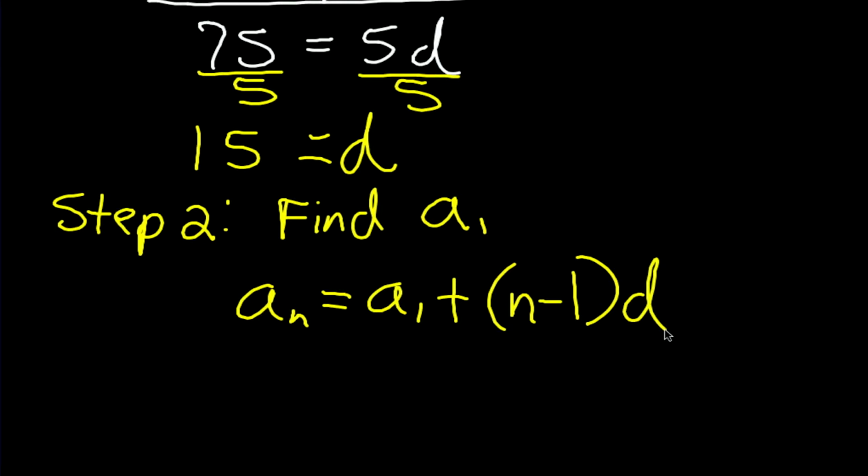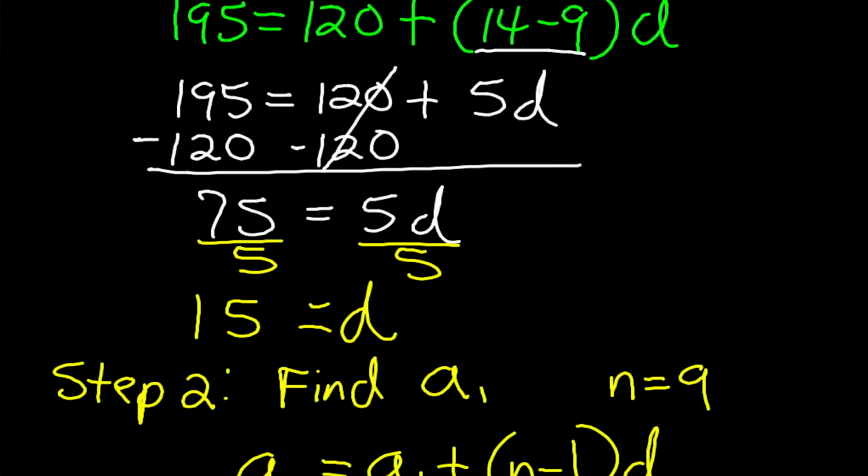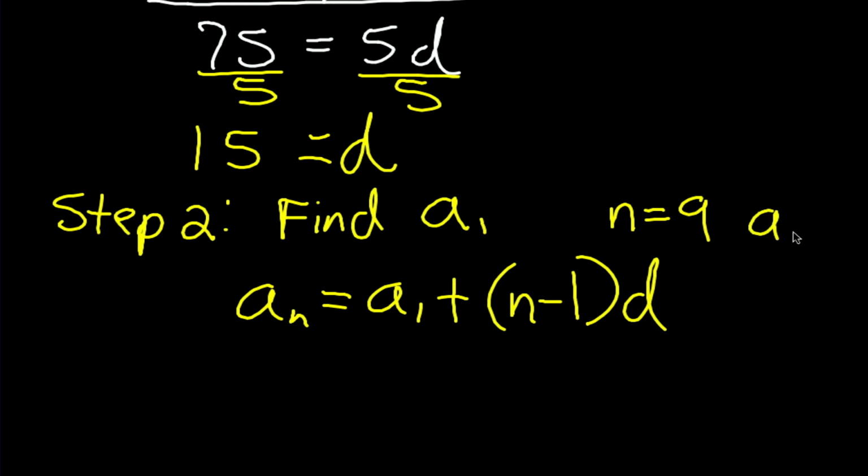All right, in this case, we're going to let n equal 9. We'll use our 9th term because we know what it is. And our 9th term, if you go back, was 120. So a sub 9 is equal to 120. And we're going to use this information to help us find a sub 1.